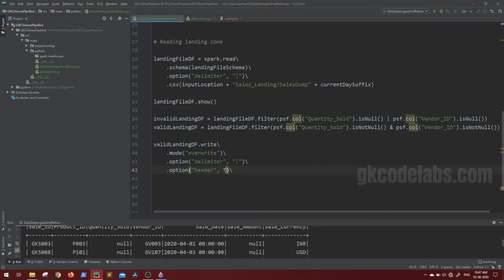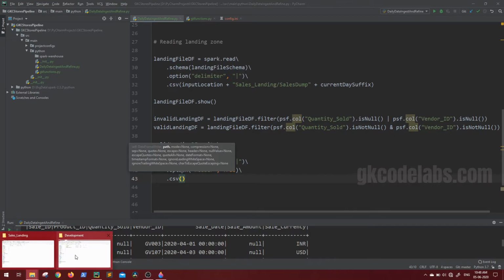Header will be true. One more thing to notice is, in Python we give it as True, with no need for any brackets or anything. In Java or Scala or some other language, I think we use it with a small t. And the output format is CSV. Now we have to write this to the output directory along with the current file timestamp.